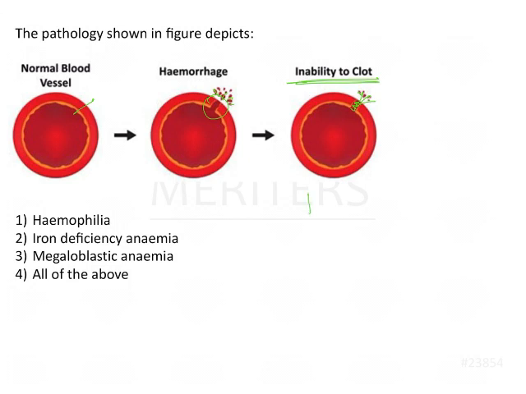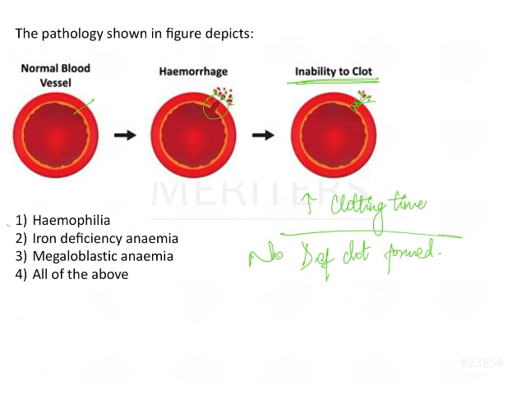So that means there is an increase in the clotting time and there is no definitive clot that is formed. So amongst the given options over here, the right answer would be hemophilia. So why is it hemophilia?